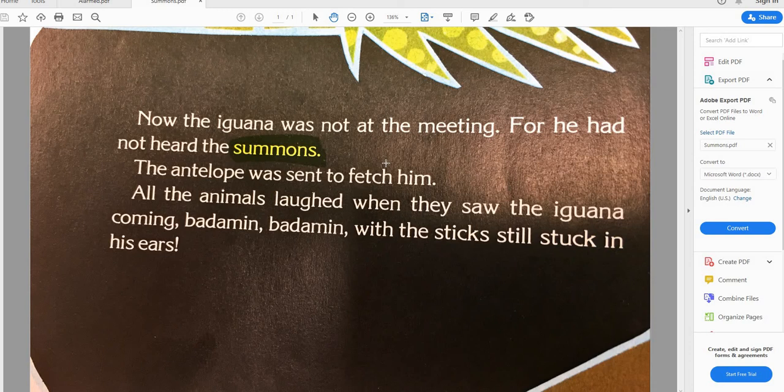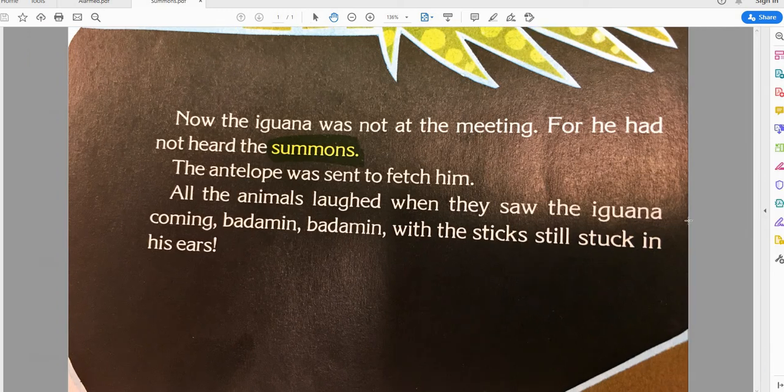All right, now this word we're trying to figure out is summons. That's the one I have highlighted there, summons. So, now the iguana was not at the meeting, for he had not heard the summons. The antelope was sent to fetch him, and all the animals laughed when they saw the iguana coming in, with the stick still stuck in his ears.